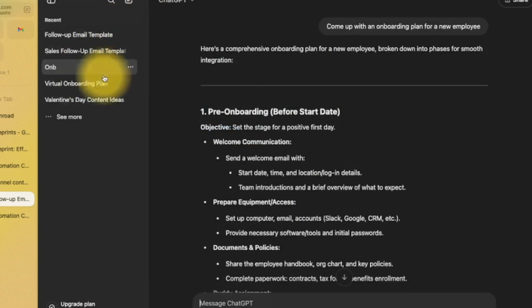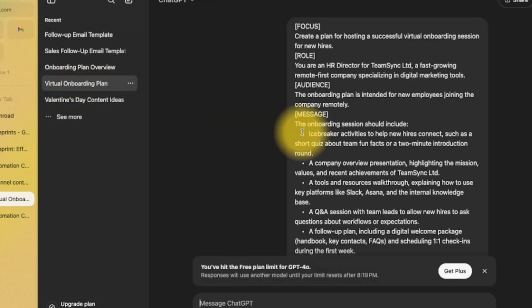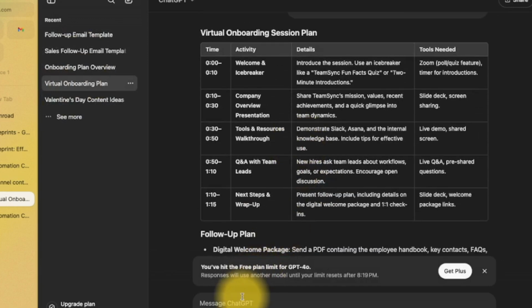Let's do the other example of the onboarding plan. We want the calendar one. Where's the calendar one? There it is. Use this to create a plan for Samantha Smith. She's starting on 10th January.